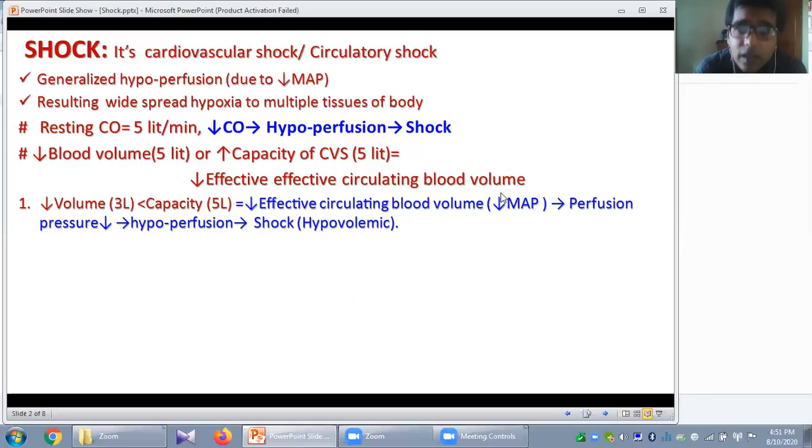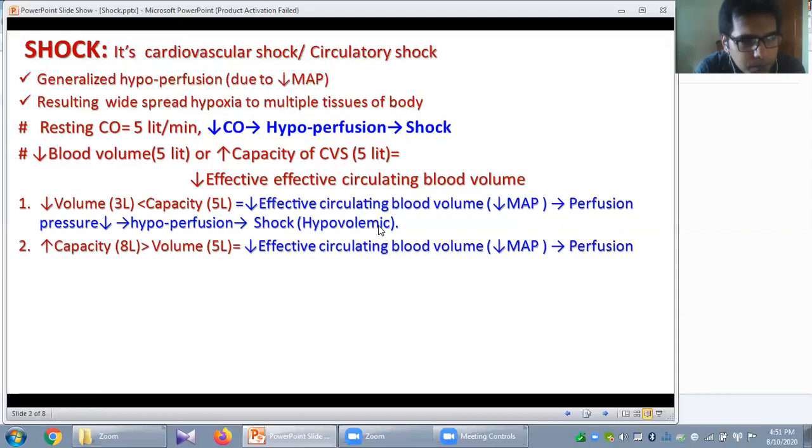That means it will reduce the mean arterial pressure. Okay, so what will happen if this perfusion pressure decreases? Ultimately, that will cause generalized hypoperfusion or inadequate blood flow to the multiple tissues of the body, and finally leads to shock. So this type of shock is called hypovolemic shock.